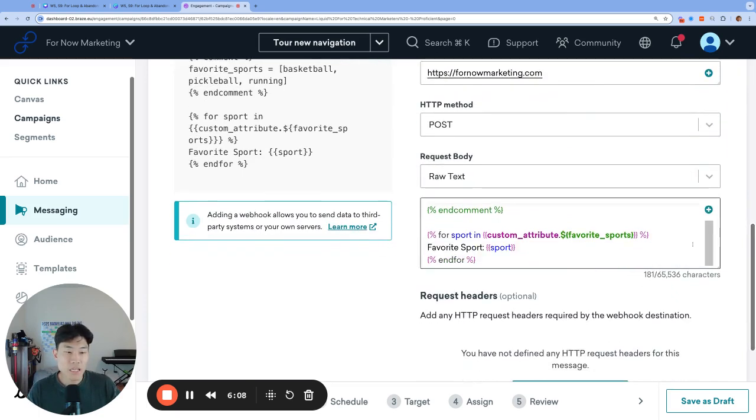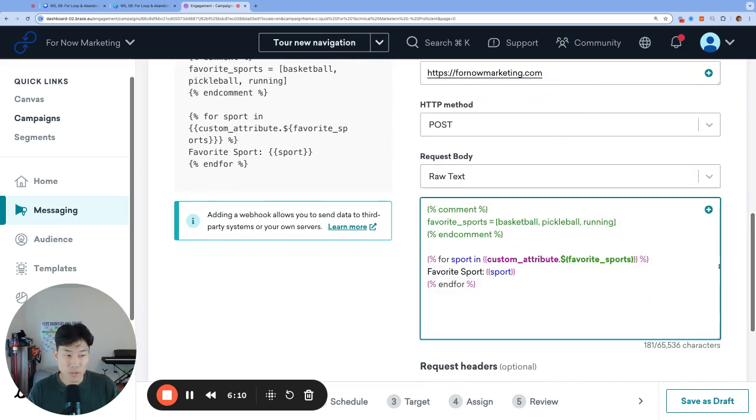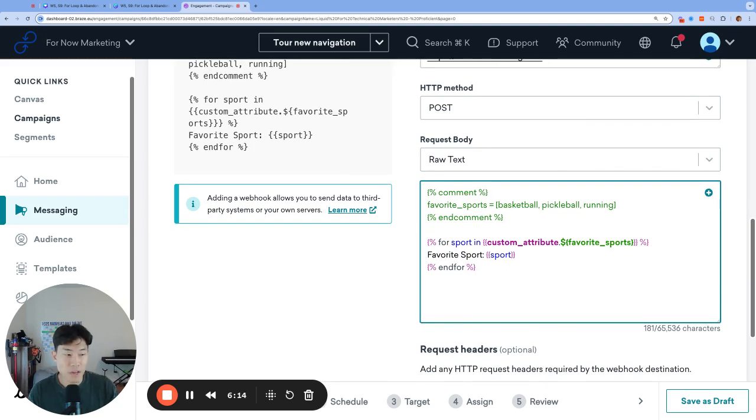Let's throw in a slightly more interesting for loop. So say that we're specifically looking for the sport pickleball. And if the favorite sport is in fact pickleball, then we have a special message to display. What we can do is throw in a conditional statement to check if the sport variable is equal to pickleball that lives inside this for loop.